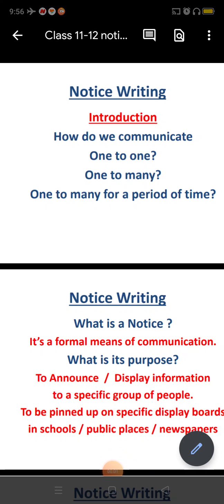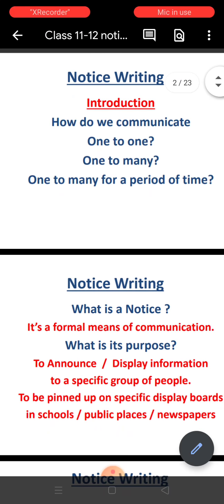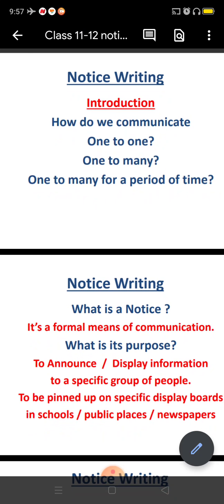Today we will go with our notice writing. In this, we will study how to write a notice, what the ways to write a notice are, what the purpose of writing a notice is, what content should be there in it, and so on. So let's see what notice writing is and how we have to write. Introduction to notice writing.